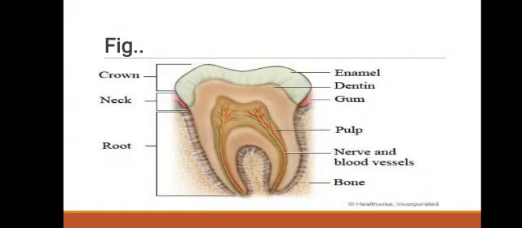This is a diagram of our teeth. In this diagram we will see the root of our teeth, neck and upper portion, that is the crown, bone, nerve and blood vessels that continuously supply your teeth, pulp, gum, dentine and enamel. This is a diagrammatic representation of a single tooth.